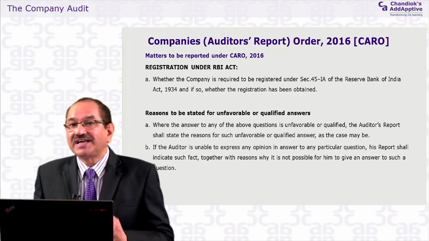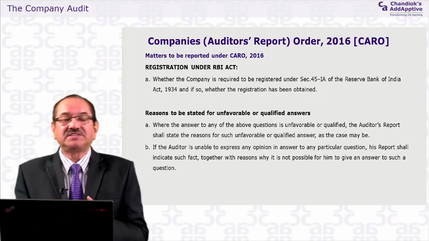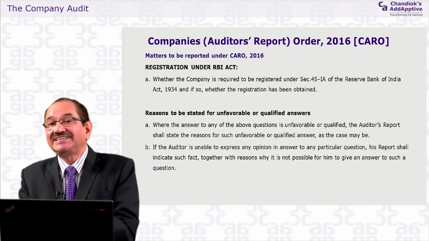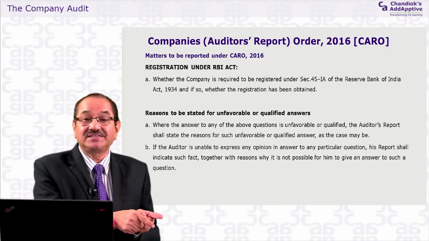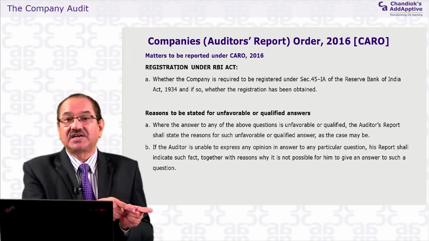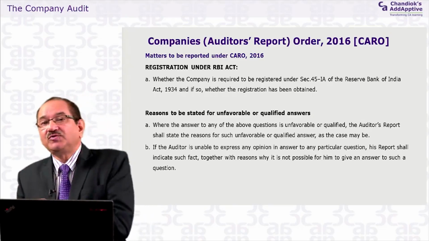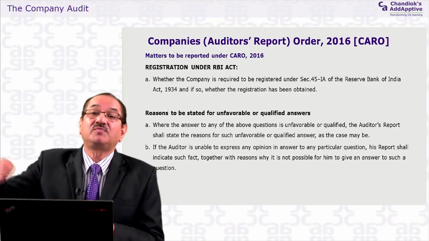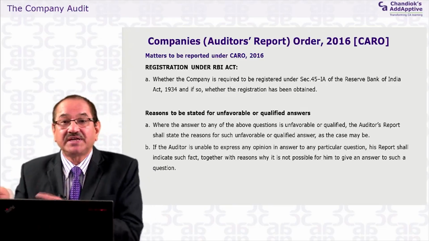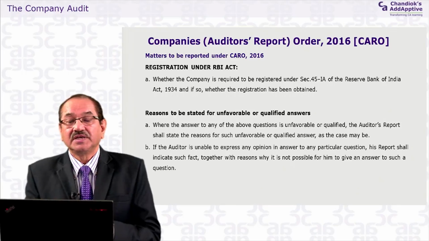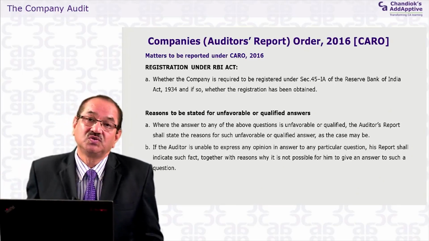After that, the auditor has to assess whether the impact of this unfavorable reporting under the CARO on the 16 points has an impact on true and fairness of the financial statement. If yes, please report there also. Modify your report. If not, then again see whether it has an impact on the internal control over financial reporting report which you are making in the Annexure B of the main report. If yes, please report that one also.